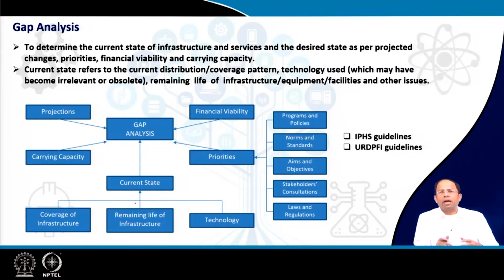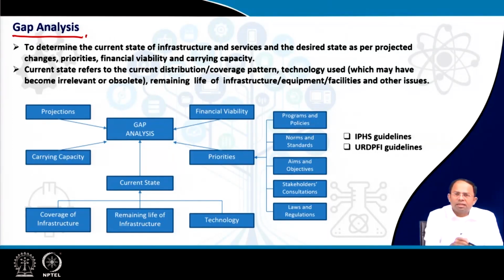Now, I will come to another part of it. When we are planning and setting up these kinds of facilities, we have to determine how many of these facilities have to be provided. We have discussed something in the second module. We talked about gap analysis, particularly for provision of social infrastructure services. Just to remind you, gap analysis is to determine the current state of infrastructure and services and the desired state as per the projected changes, priorities, financial viability and carrying capacity of an area.